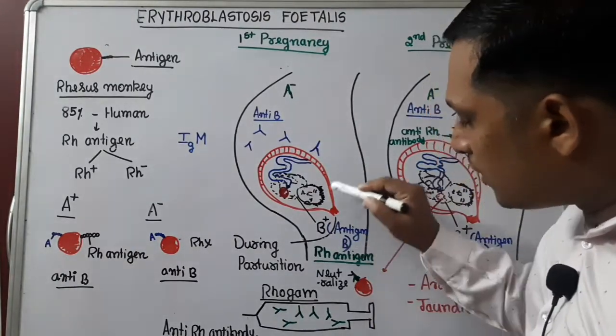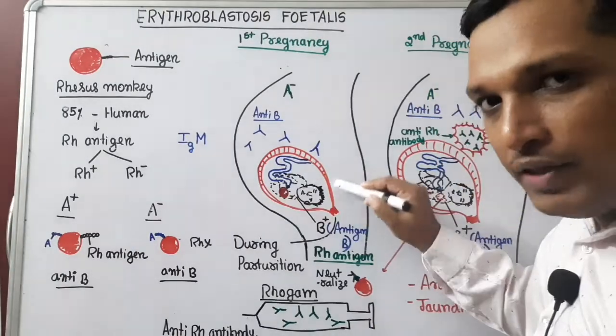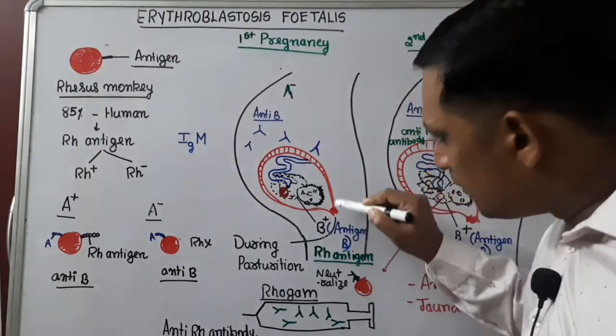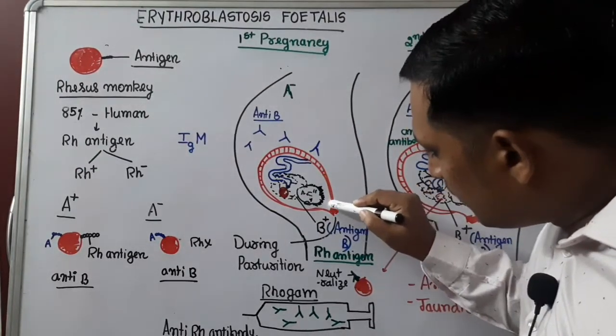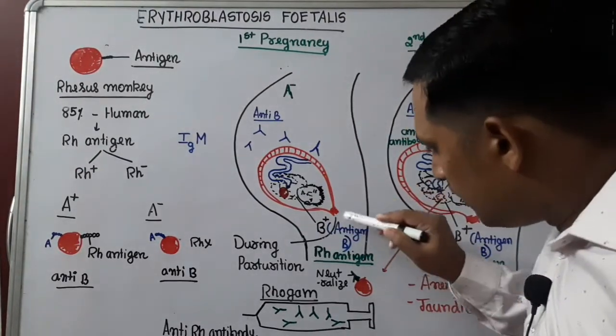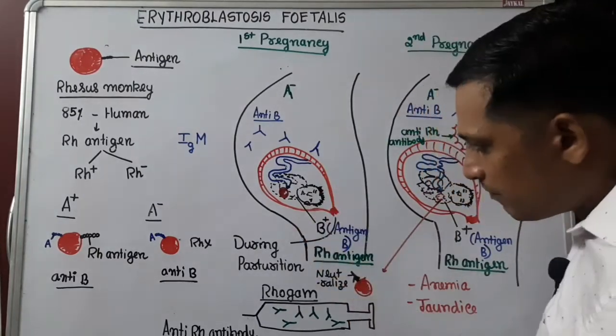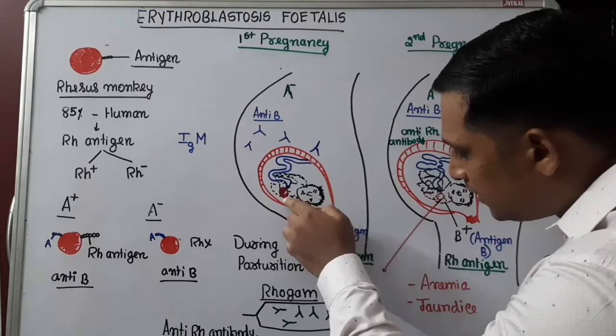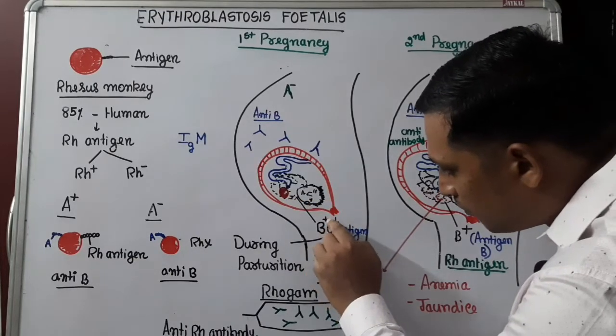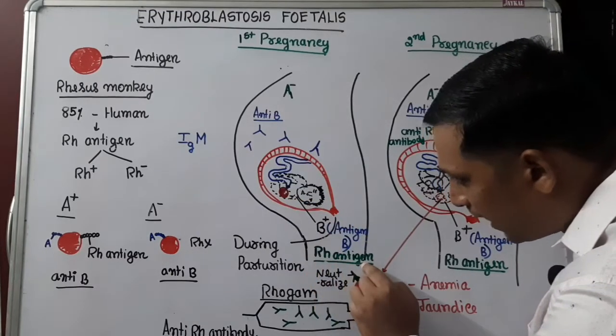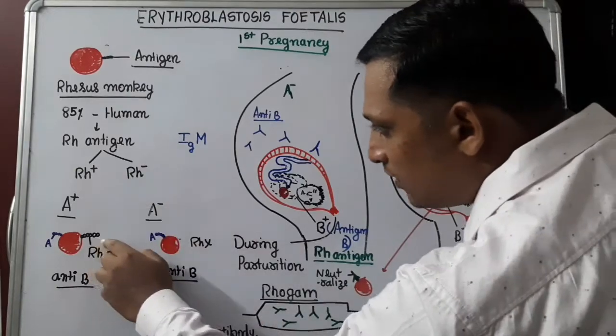Now at the time of parturition, mother's blood and the fetus blood come in contact. So what happens is, when blood comes in contact, the fetus blood is positive, which means it is having Rh antigen on the surface.